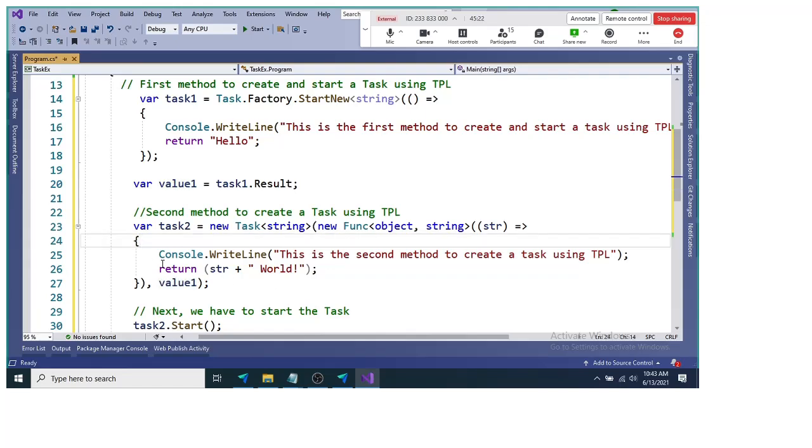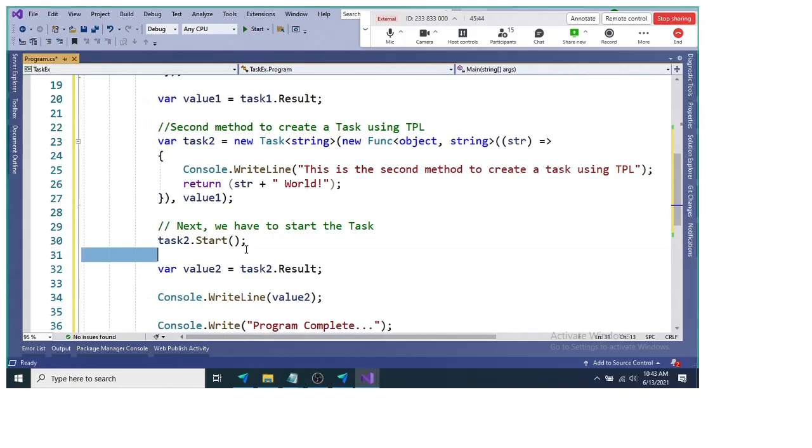Now this is the anonymous method, and here we are returning a string. This is again a generic task, so it returns a string. This value 1 will be passed as a parameter to this anonymous method, so hello will be available in this value 1, and hello world will be returned from task 2.